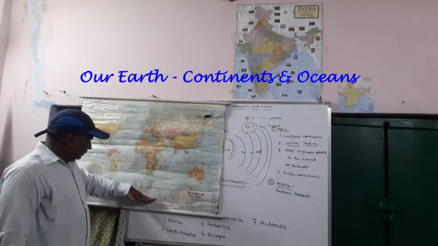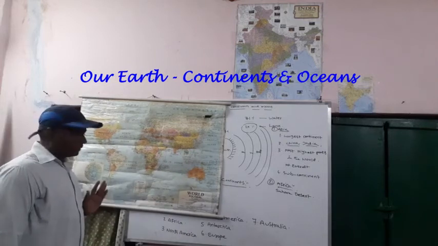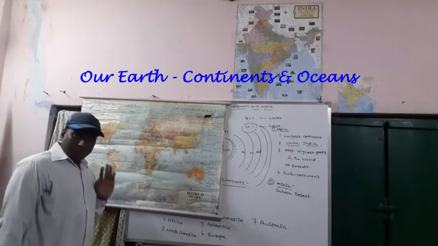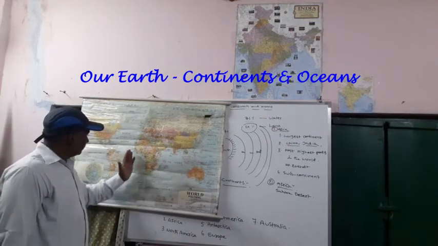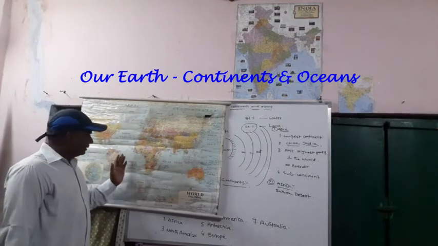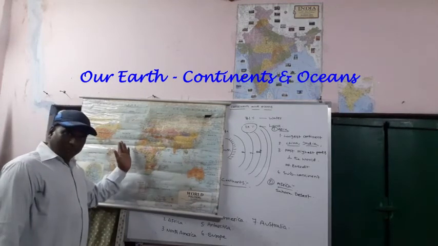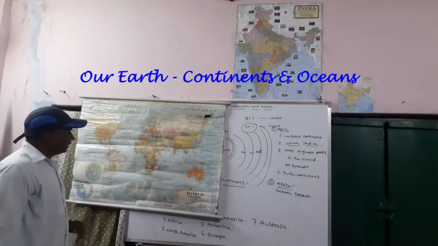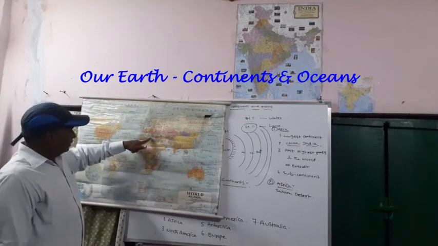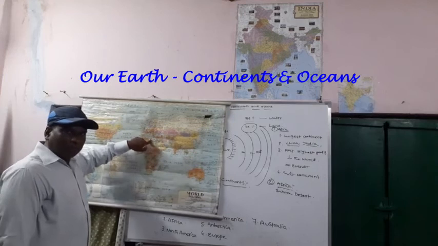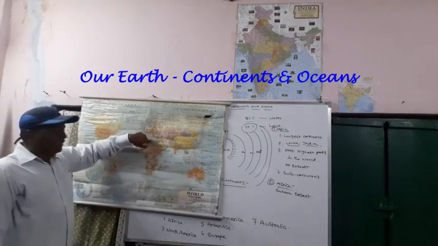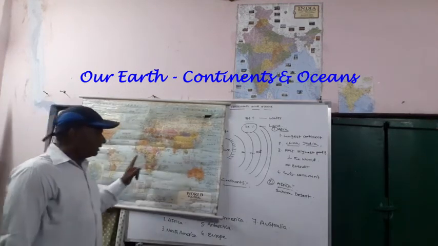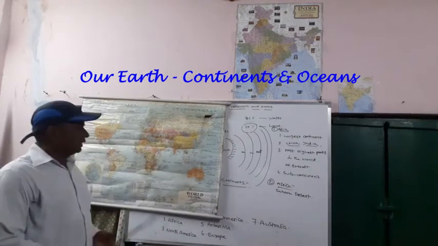Coming down, the Southern Ocean is located. On the west side, the Atlantic Ocean is present. Then on the top, the north part of Africa, the Mediterranean Sea is located.